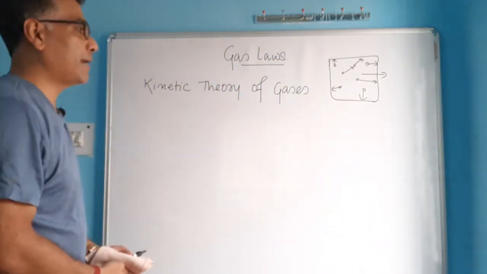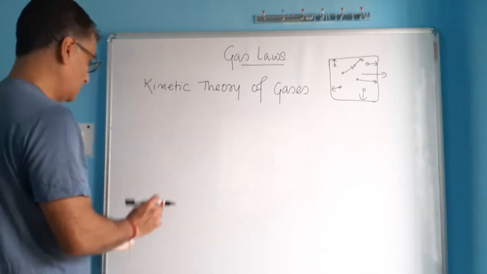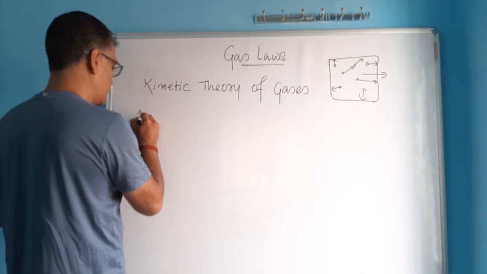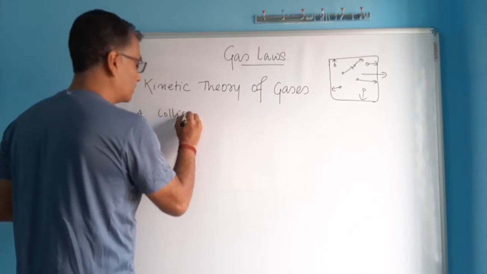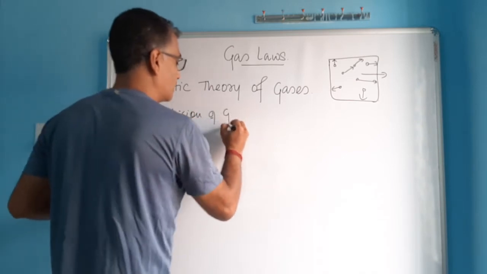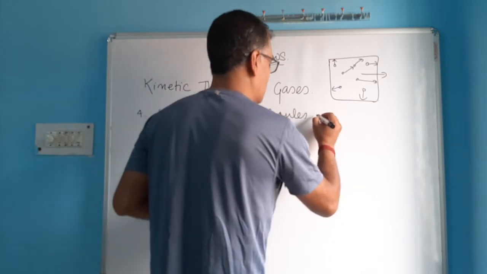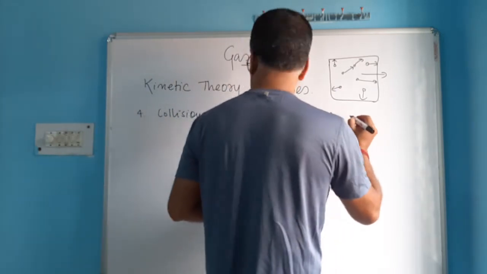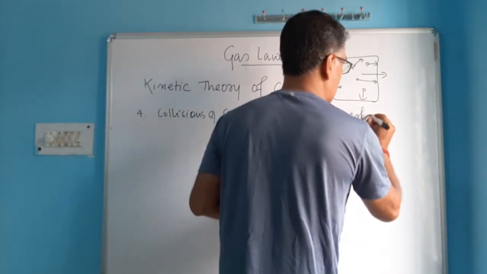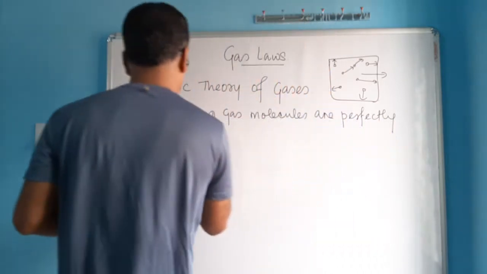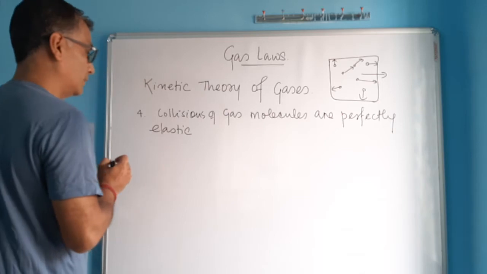So after the collision, what happens? You already know that they don't lose energy. Their collision is elastic. So the fourth postulate says that collisions of gas molecules are perfectly elastic. It means they never lose any energy during their collision.